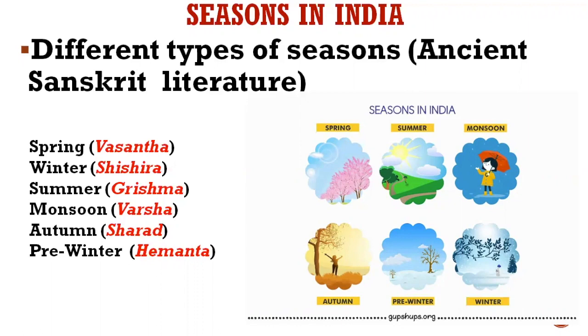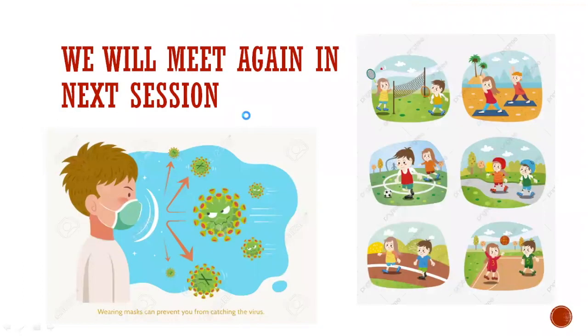Now Vasanta marks the end of the cold winter with flowering of trees, and it is also the harvest time for the winter season. Shishira is the coldest period of the year, and Himalayan regions receive snowfall during this time.